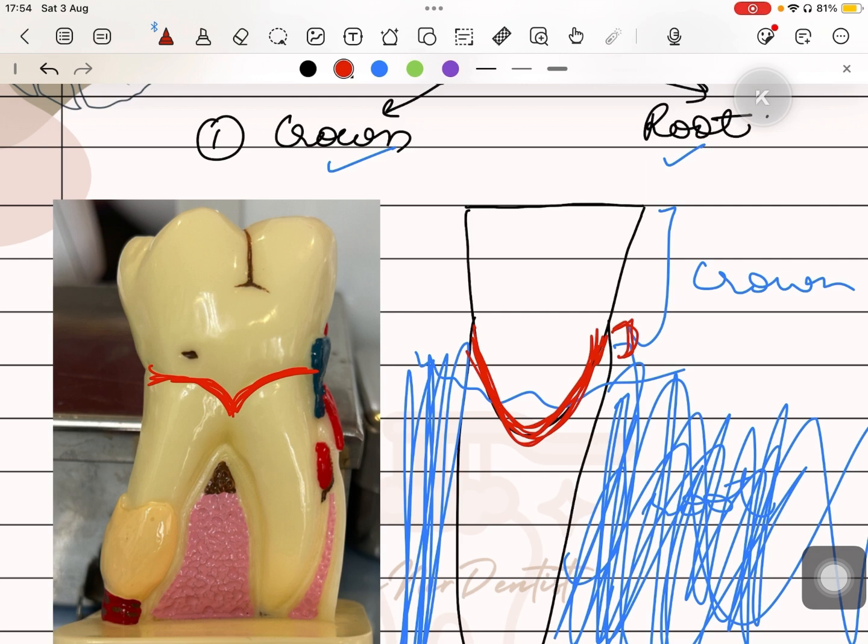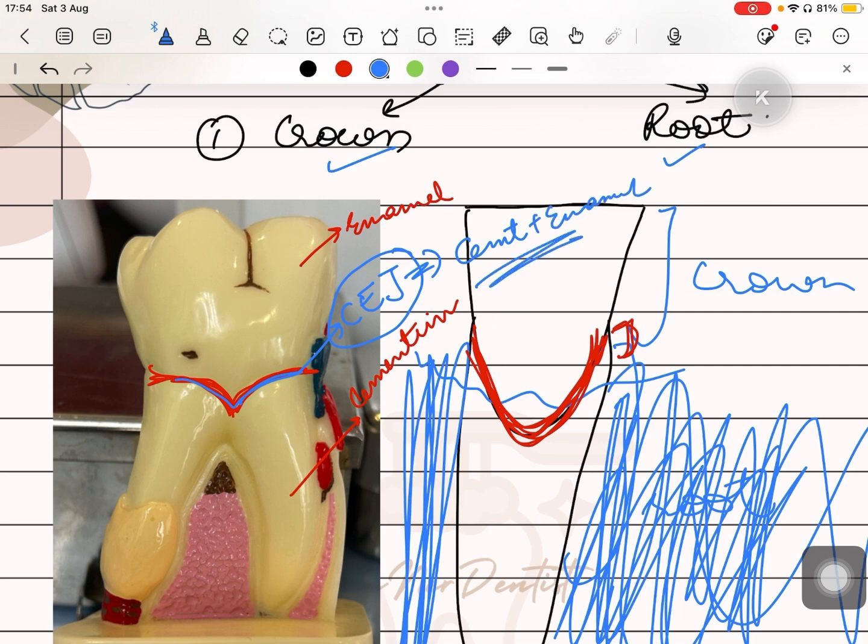And also the enamel is in the anatomical crown, and the anatomical root is made up of cementum. So this is called the cemento-enamel junction because here the cementum meets with the enamel. So it is known as the cemento-enamel junction.